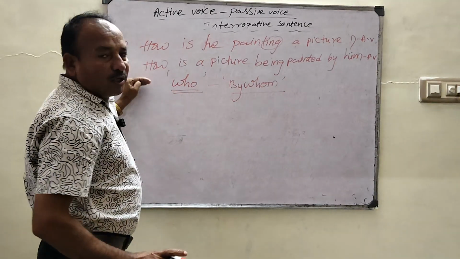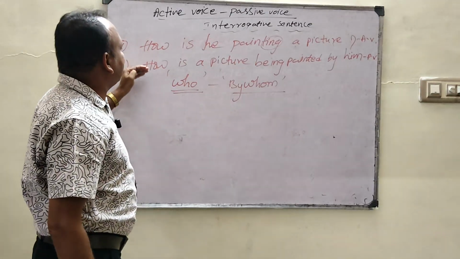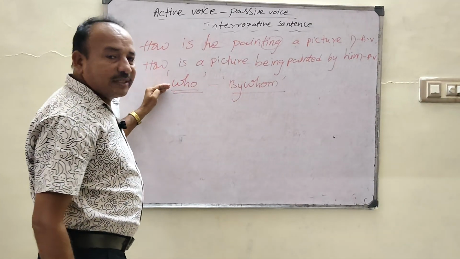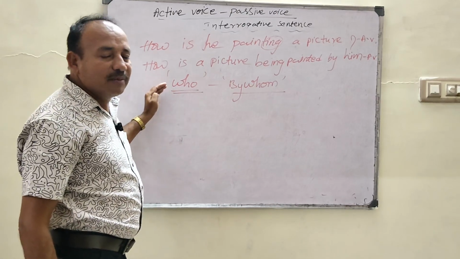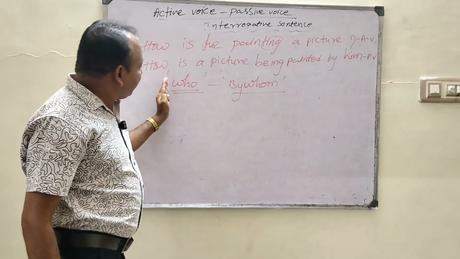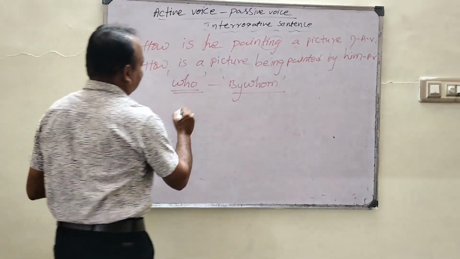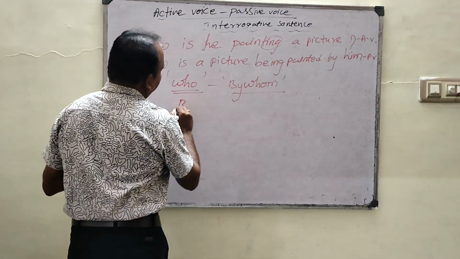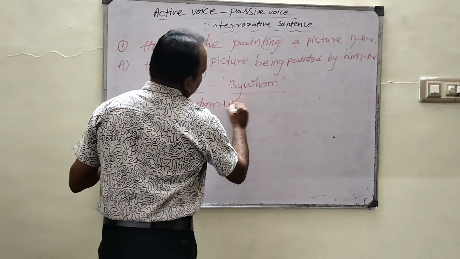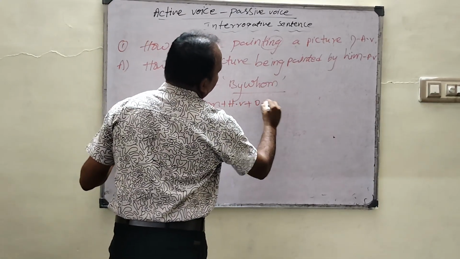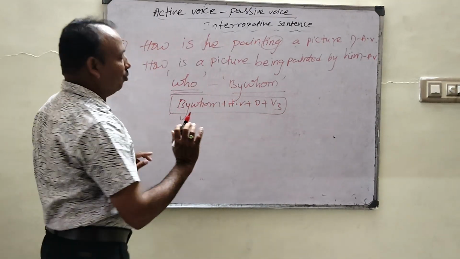ఇవన్నీ కూడా సేమ్ క్వశ్చనింగ్ వర్డ్తో. సో ఇట్ మీన్స్ how is he painting a picture అంటే the same questioning word repeated, but who తో క్వశ్చన్ స్టార్ట్ అయితే, yes, who తో సేమ్ క్వశ్చన్ రిపీట్ కాదు, సో ఆన్సర్ రిపీట్ కాదు. So if a question starts with who, our answer starts with by whom. For example, the structure of the question is, ఇలాంటి ఆన్సర్ మనం passive voice లో ఎక్స్పెక్ట్ చేయాలి. By whom plus helping verb plus object plus V3. This is the structure for this model.